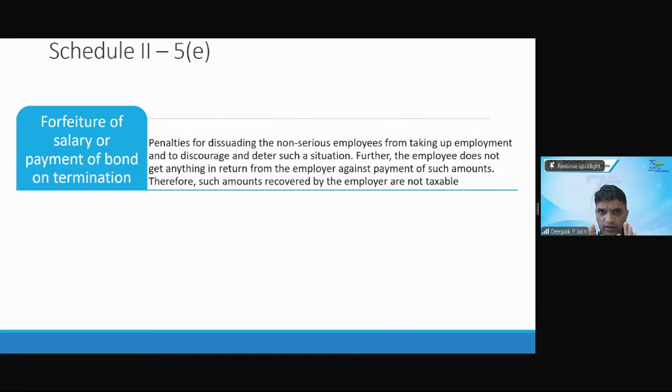Clear? Understand this point? It is possible that salary is a supply, from the amount paid from the employer to employee. But this amount is paid by the employee to employer. So that's why that question came in that yes, it can be chargeable. But then they've clarified that this is not something that is a supply, where the employer gets something or the employee gets anything. Therefore, this is not a supply and not taxable.